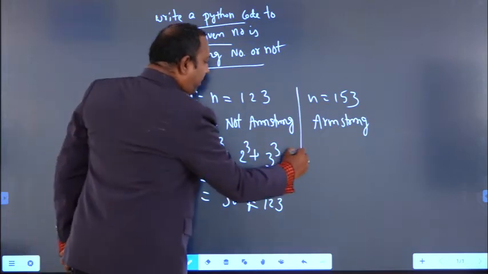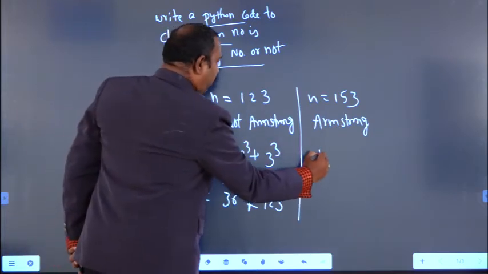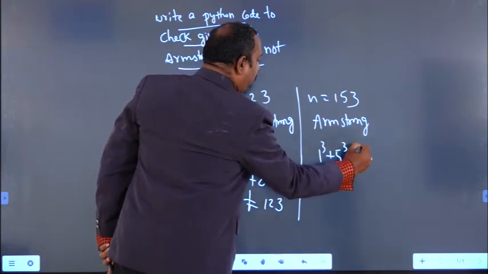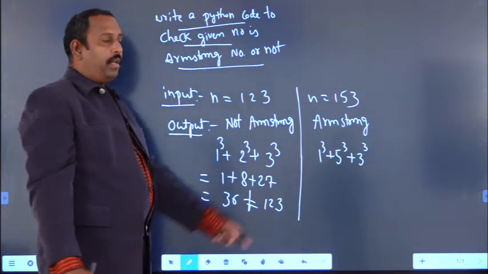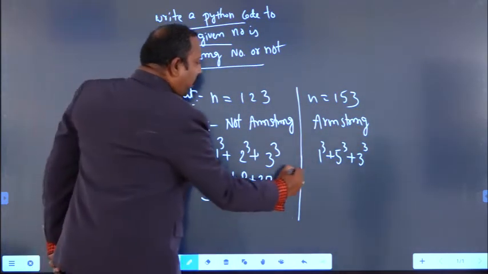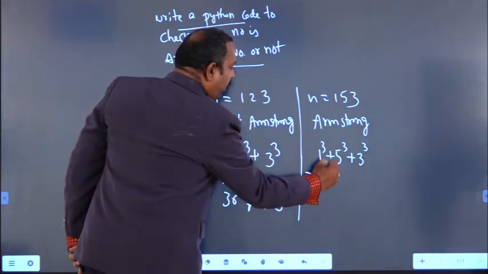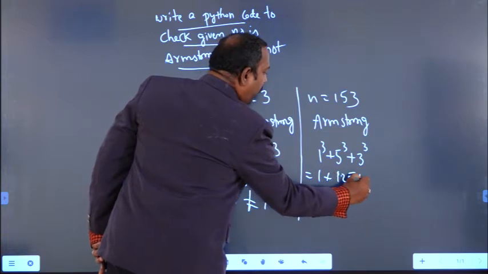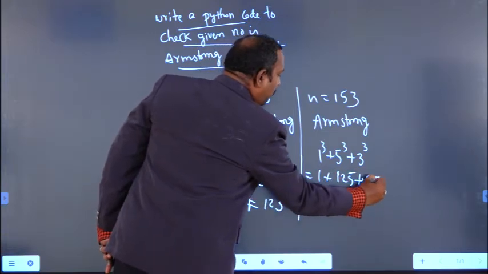Suppose you take here 153: 1 cube plus 5 cube plus 3 cube. So what is the value we got here? 1 cube means 1, 5 cube means 125, plus 27.